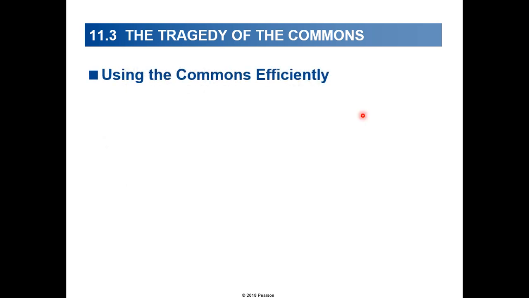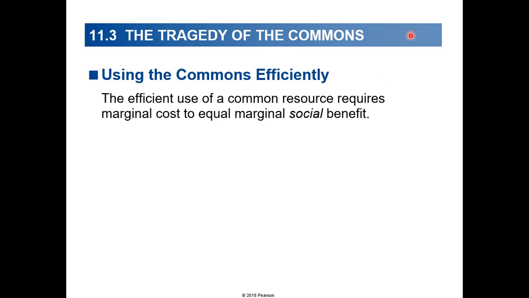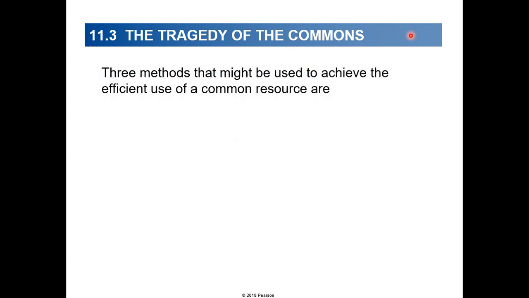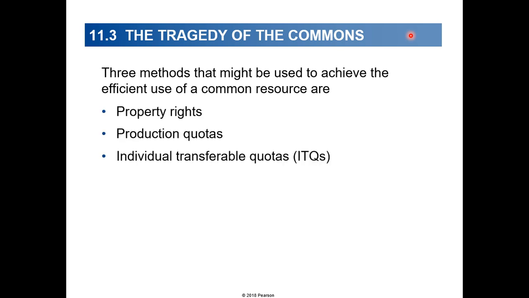So, using the commons efficiently. The efficient use of a common resource requires marginal cost to equal marginal social benefit. To use a common resource efficiently, it is necessary to design an incentive mechanism that confronts users of common resources with the marginal external costs generated. The methods that might be used to achieve the efficient use of common resources are property rights, production quotas, and individual transferable quotas.